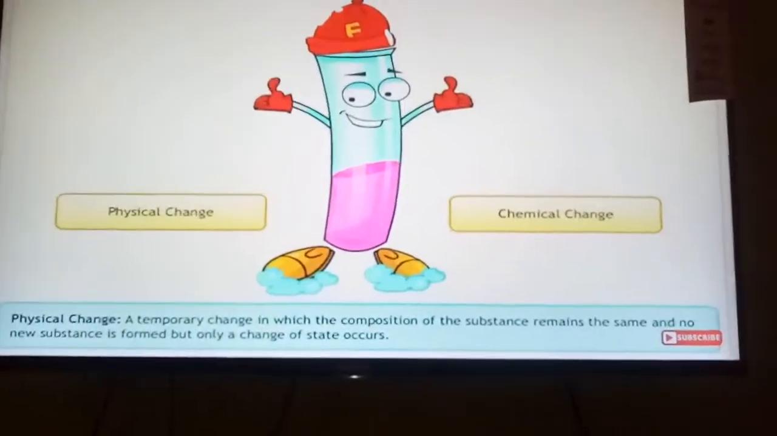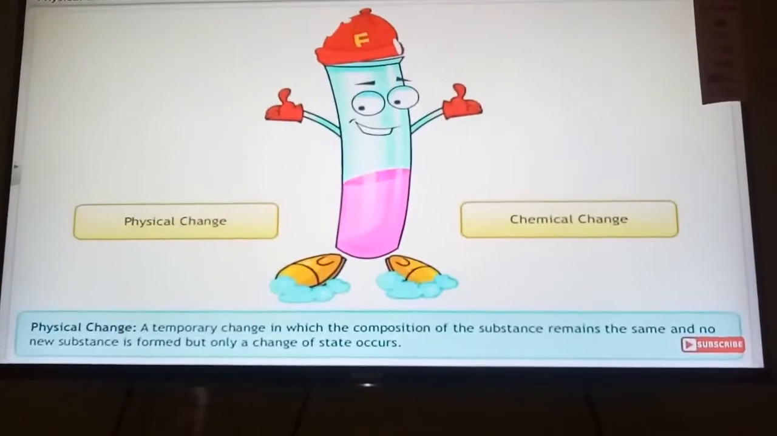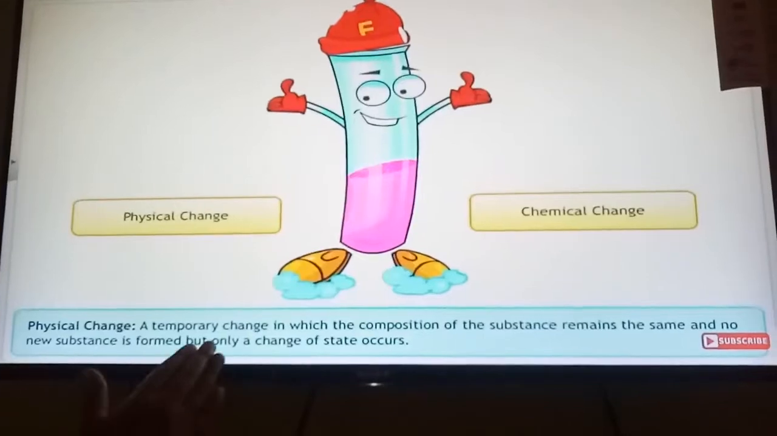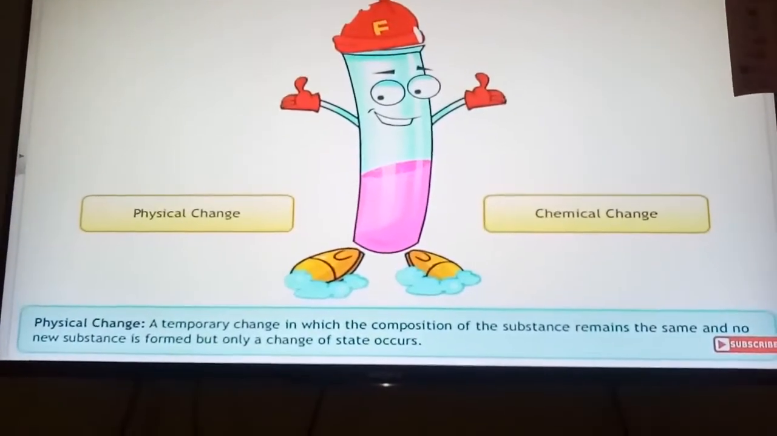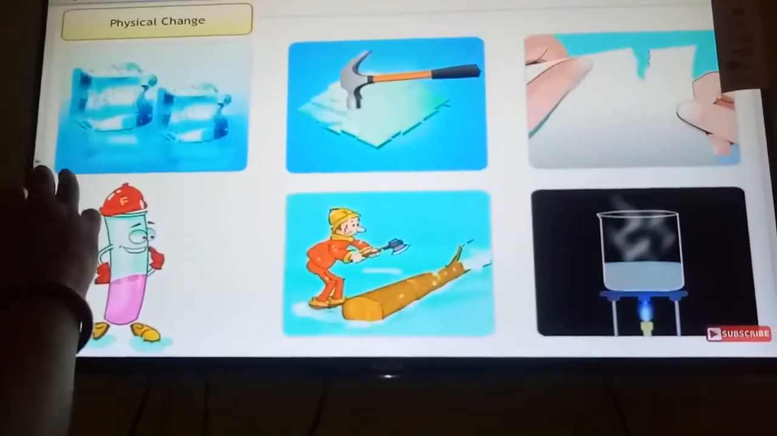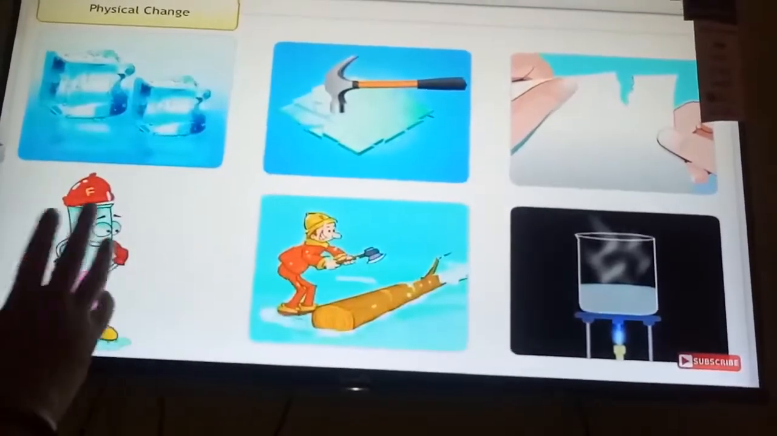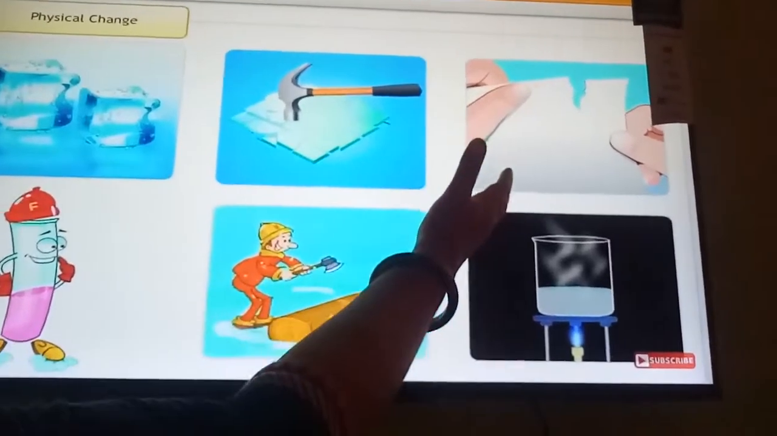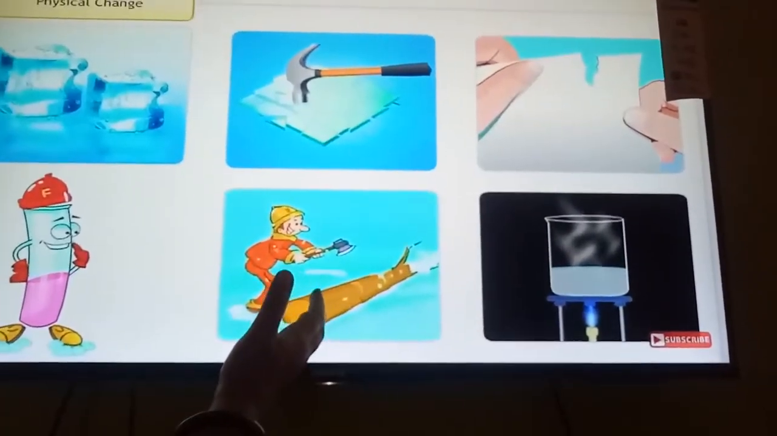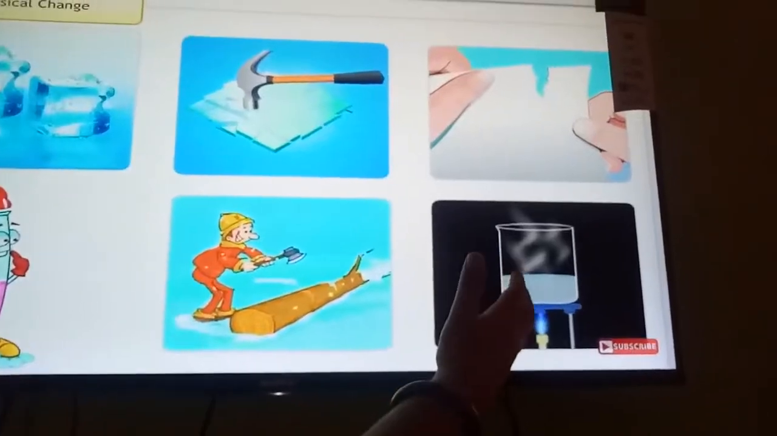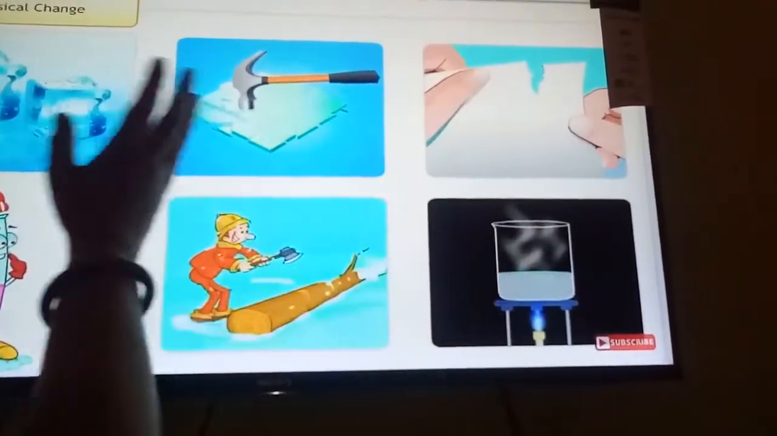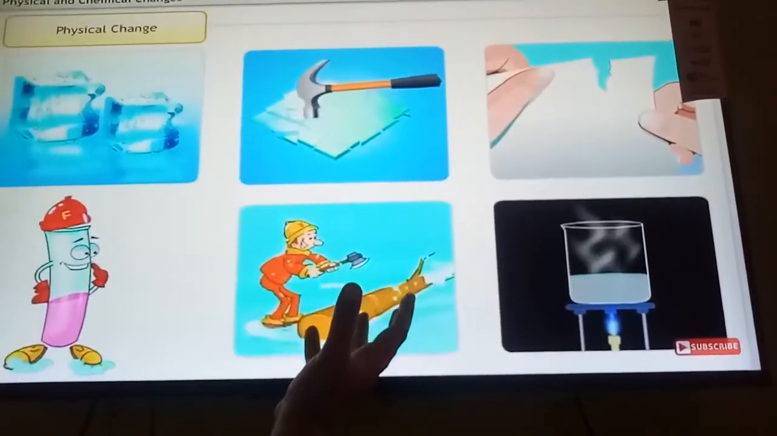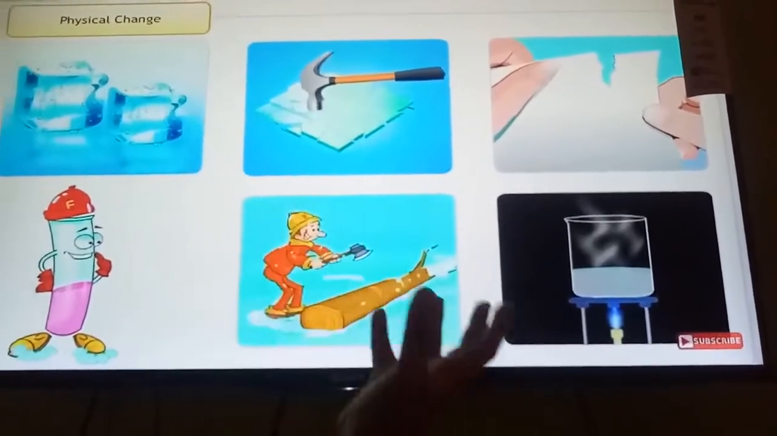A physical change is a temporary change in which the composition of the substance remains the same and no new substance is formed, but only a change of the state occurs. Here you can see the examples of physical change: the melting of ice, the breaking of glass, the tearing of a paper, the cutting of a wood, and the water changing into steam. So here what you see is only the physical state has been changed. Okay, so there is no new substance that has been formed.